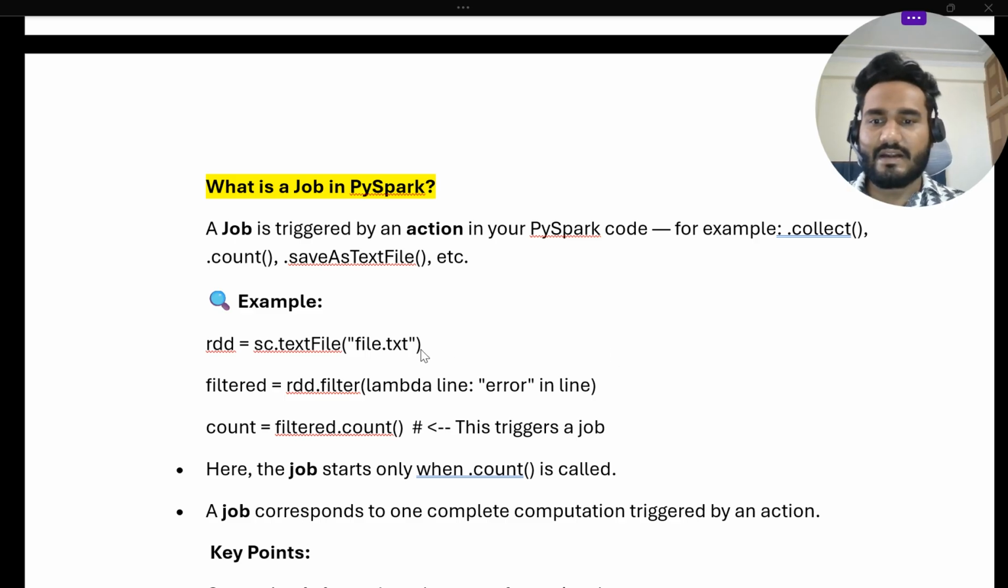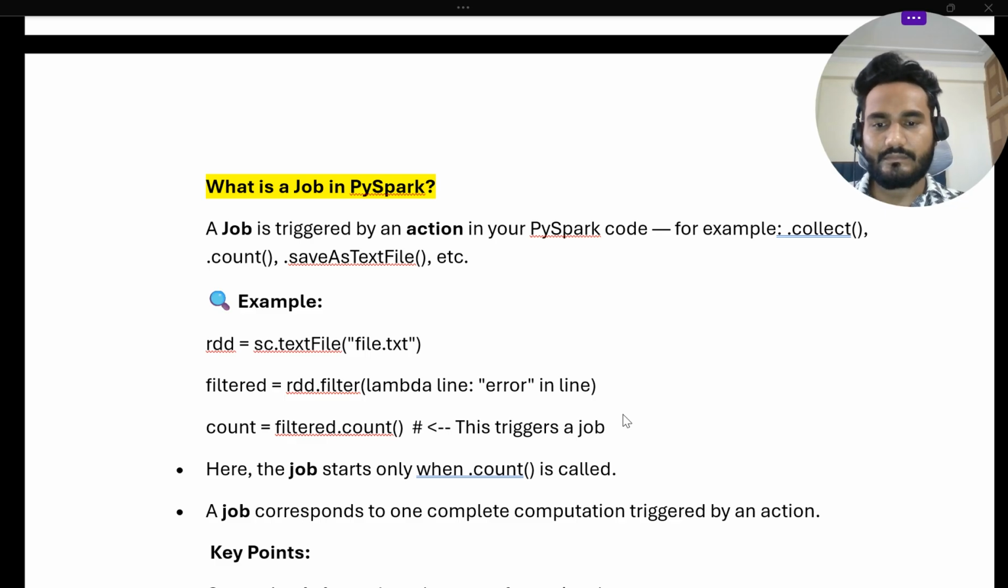So let us understand with a simple example. Suppose I have taken an RDD, created with the Spark context textFile, file.txt, and then I have filtered the RDD with lambda line: error in line, and then count equals filtered.count. The count is an action operation, so this will trigger a job. Whenever there is an action, that triggers a job. In any PySpark code, a job is triggered by an action.